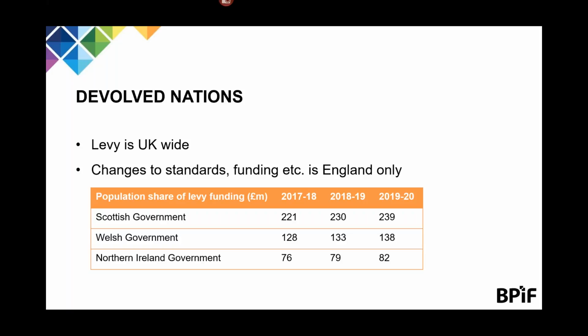Scotland and Ireland have issued consultation documents on how they should spend the money, and Scotland has published the outcomes from this consultation and have confirmed that they will increase the amount of money spent on apprenticeship training, but it will also spend some of the money on non-apprenticeship training and also on back-to-work schemes. Northern Ireland have not yet published the outcomes from their consultation. I think they have been too busy with elections.